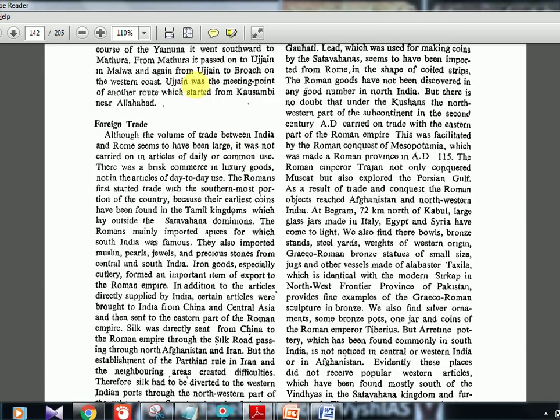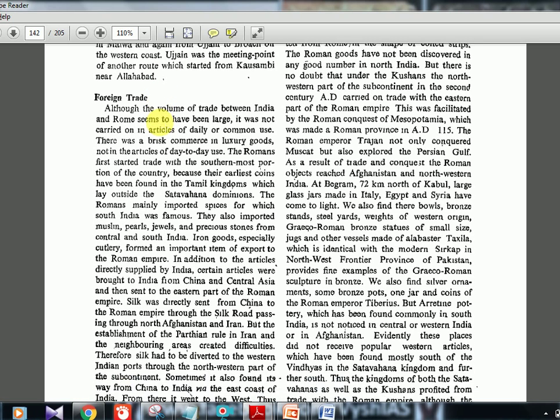And Ujjain was the meeting point of another route which started from Kaushambi near Allahabad. So Ujjain is another general meeting point between north and south, but the Shaka Kushana meeting point was at Taxila. Both of these things UPSC can take and pick up and confuse you. They have already done it.